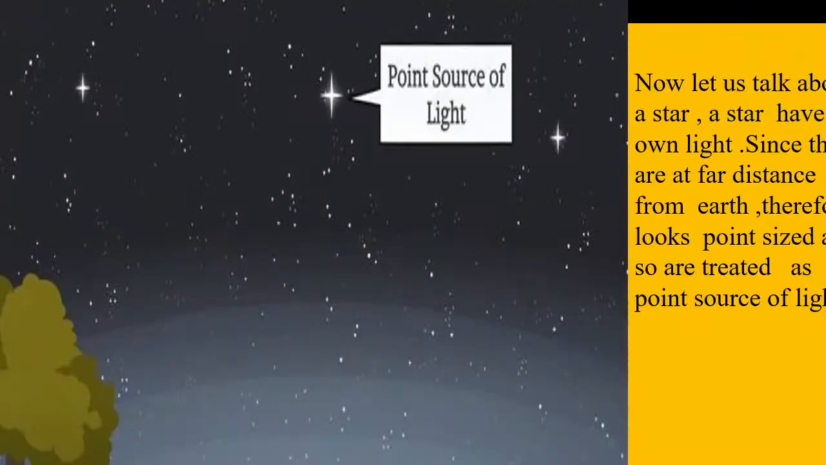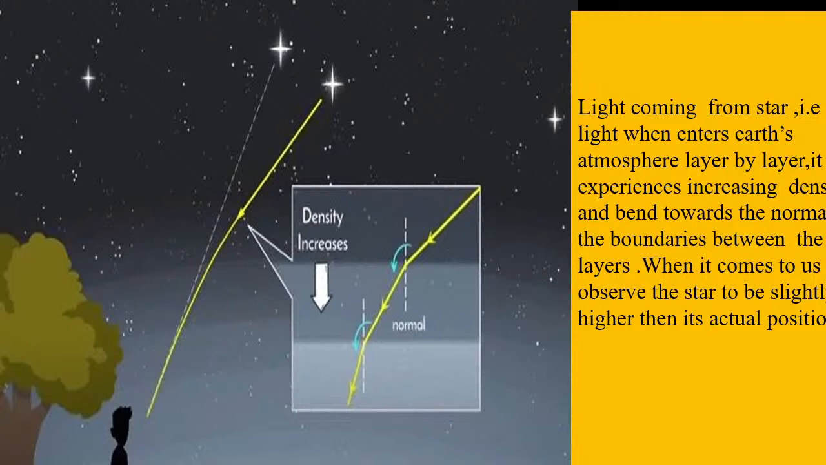Now let us talk about the star. A star has its own light. Since they are at a far distance from the earth, they look point-sized, and so they are treated as a point source of light. The light coming from the star, that is the starlight, when it enters the earth's atmosphere layer by layer, experiences increasing density and bends towards the normal at the boundaries between the layers.